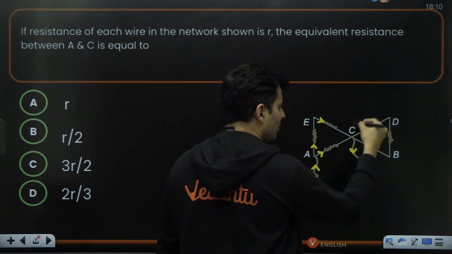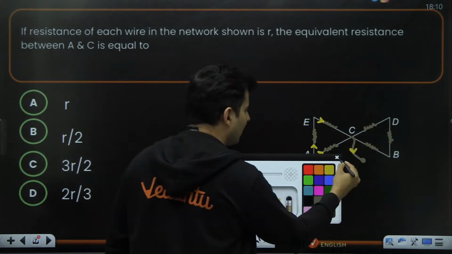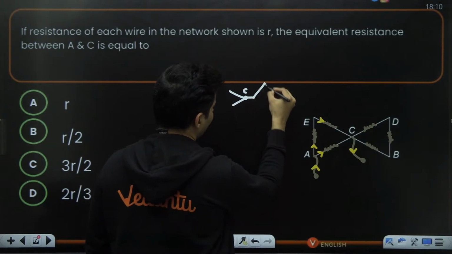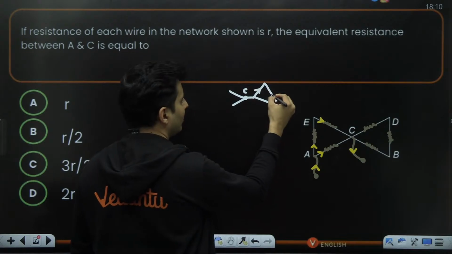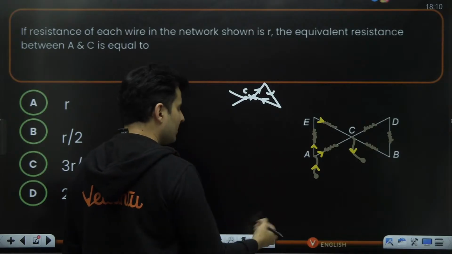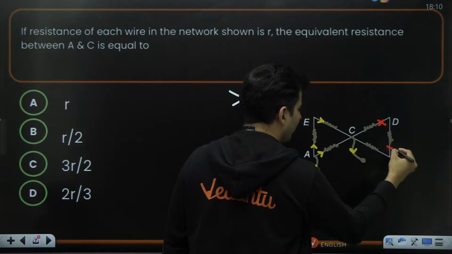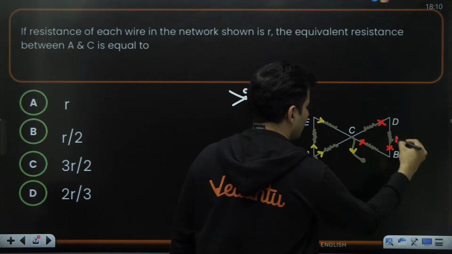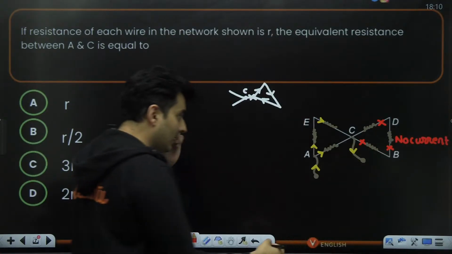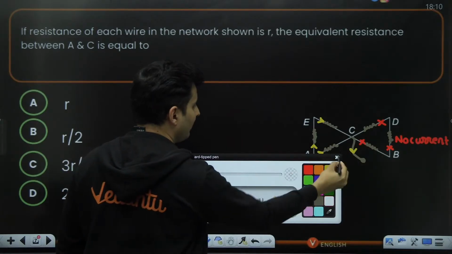Doesn't make sense. So no current can go over here because think of it like this: that particular junction after C, it is like this. Okay, how can the current go and come back? So this is like a two-way junction. No, it is not possible. This is not at all allowed. So no current will go over here. So this particular branch, there is no current at all. When there is no current at all in that particular branch, completely ignore it, and it becomes a simplified circuit.